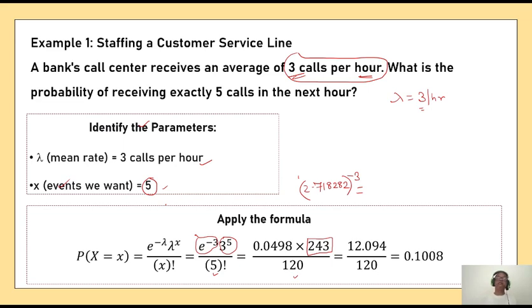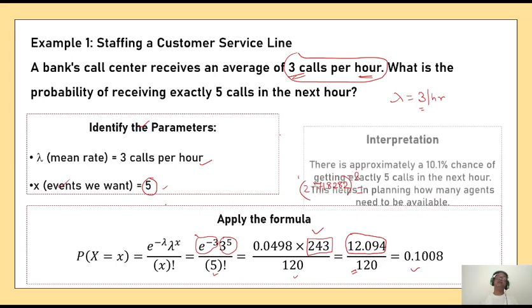And then ultimately we get the probability, we replace this. So 243 into 0.0498 is equal to 12.094, divided by 120. So ultimately you get this as 0.1008.